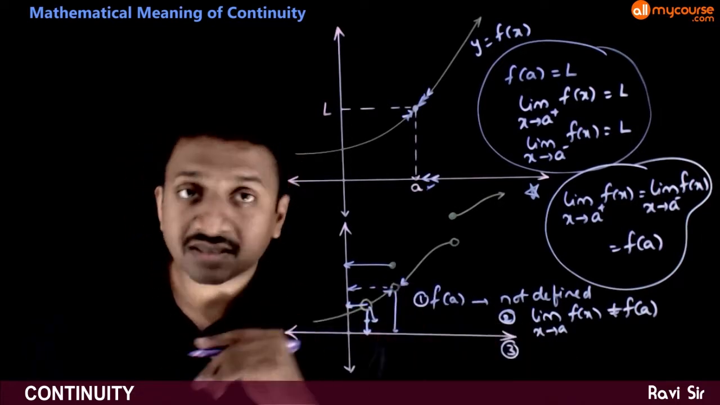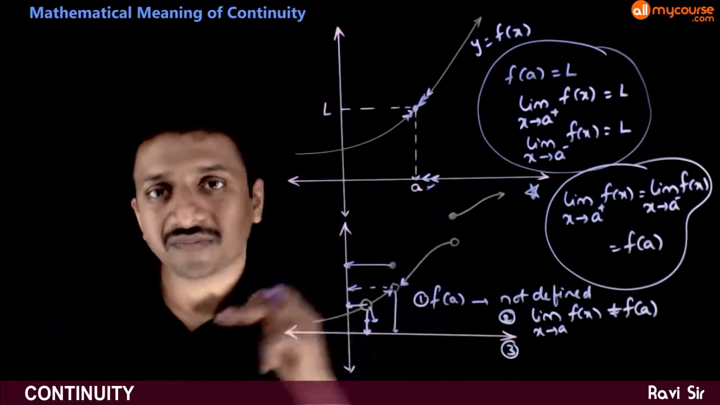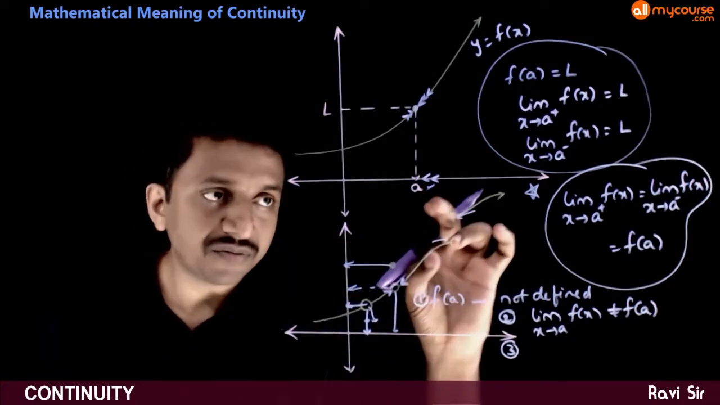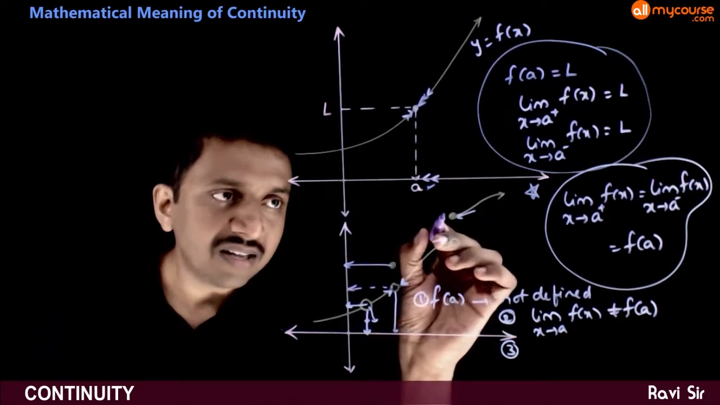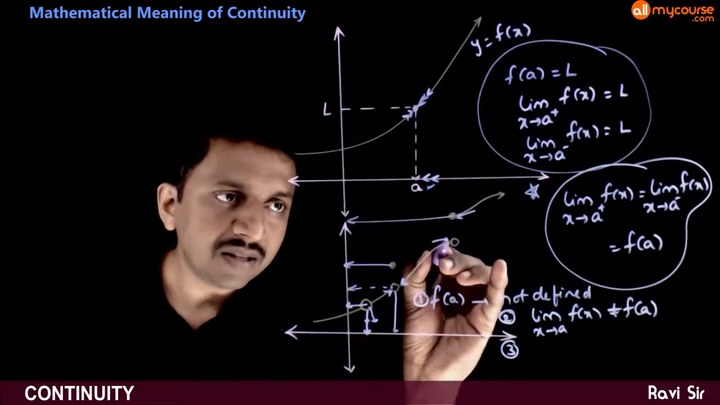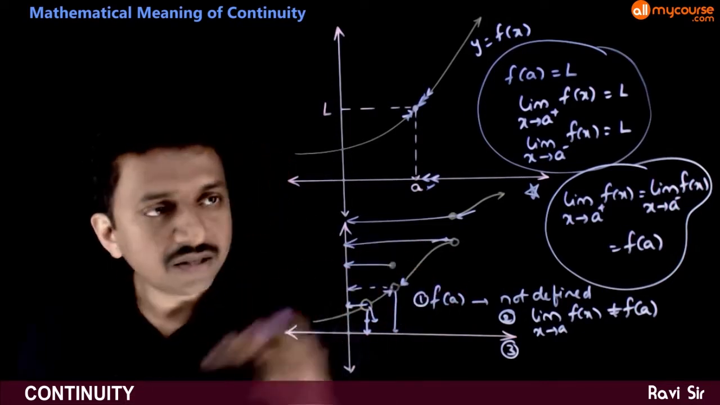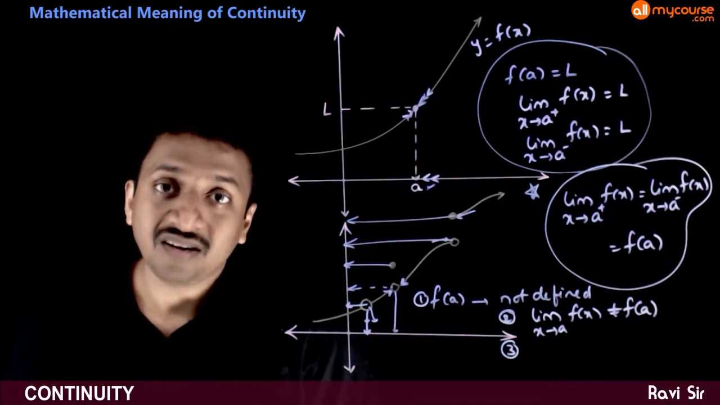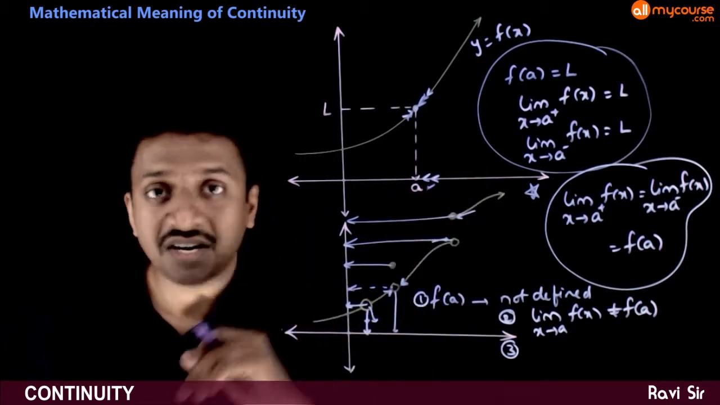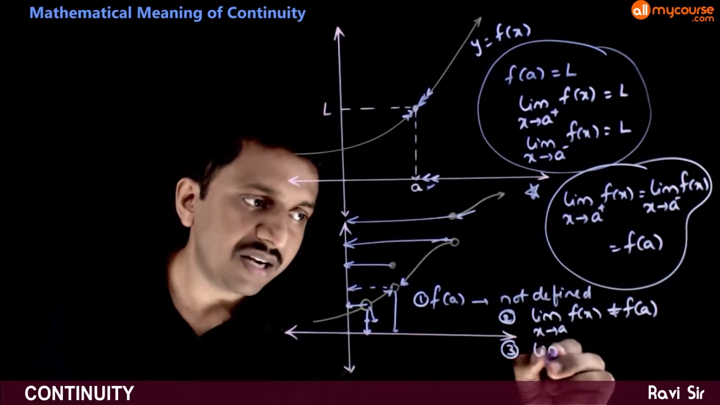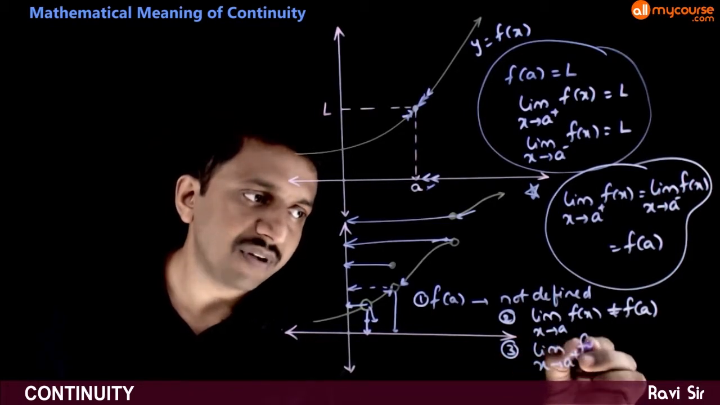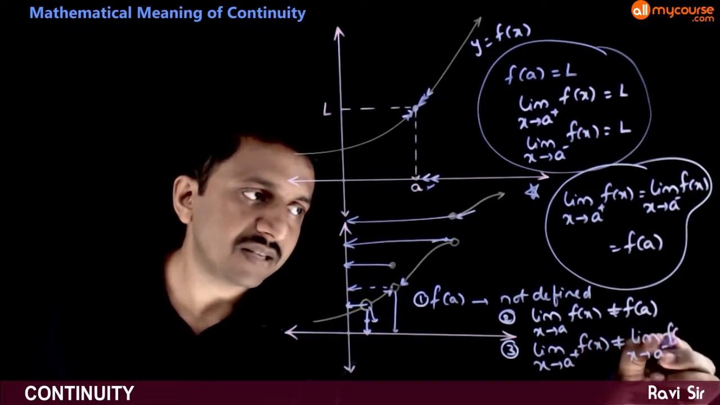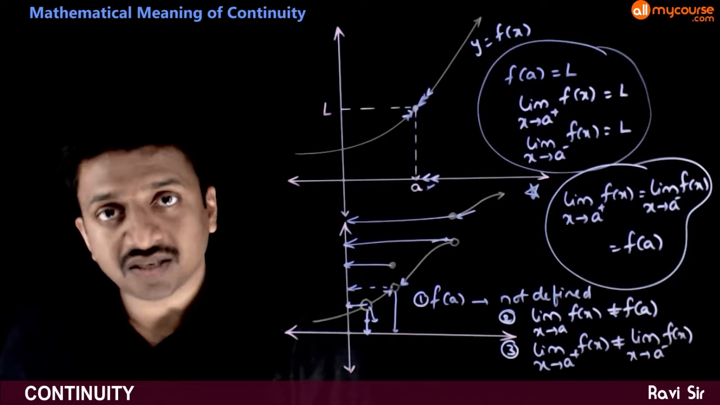And the third case is if the limit does not exist. The right limit is different, the left limit is different. So if you have a graph like this, the right limit is tending to this value, the left limit is tending to this value. So the right limit is not equal to the left limit, hence the function is discontinuous. You can very clearly see the discontinuity. So if limit x tends to a plus f of x is not equal to limit x tends to a minus f of x, then also the function is discontinuous.